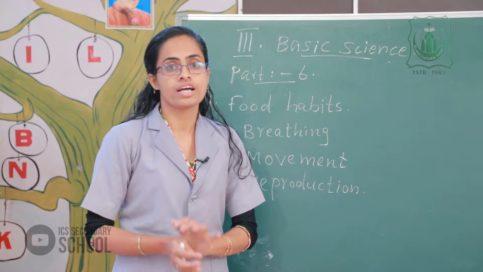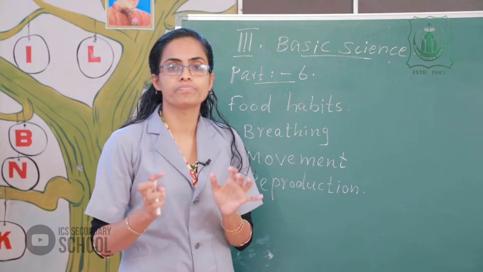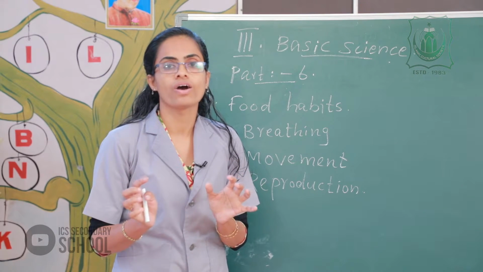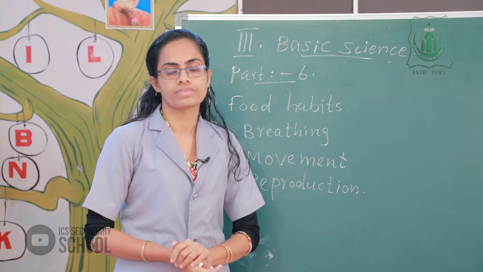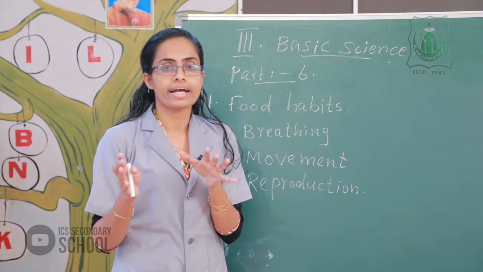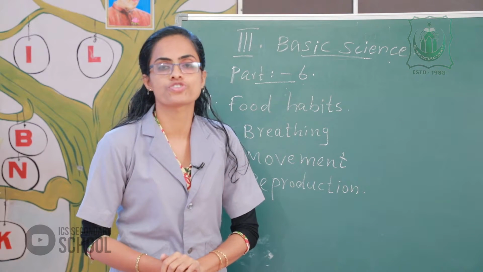Okay. Next, breathing. Animals have breathing organs. And plants breathe through tiny holes on their leaves called stomata.